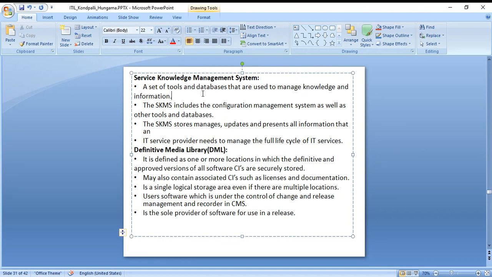So here it says the set of tools and database that are used to manage knowledge and information. The service knowledge management system includes the configuration management system as well as other tools and databases. It stores, manages, updates, and presents all information that an IT service provider needs to manage the full life cycle of IT services. Definitive media library, I'm not going to cover. This is not that important. Again, it comes back to the configuration item I informed you. There are some categories which you need to choose, like hot, sweet, or any other.